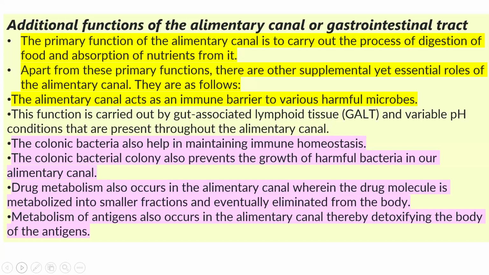This is also carried out by gut-associated lymphoid tissue and the variable pH conditions present throughout the alimentary canal. So it is an important point. What is gut-associated lymphoid tissue?